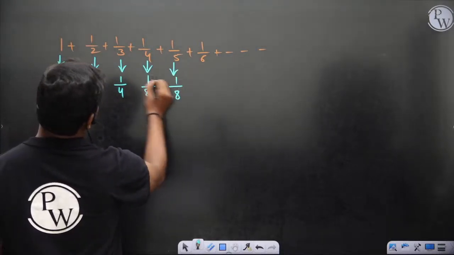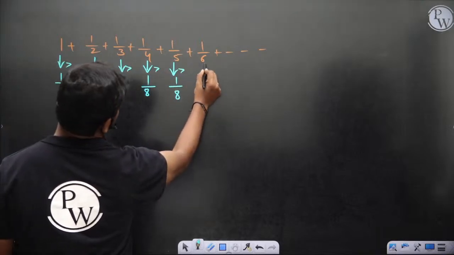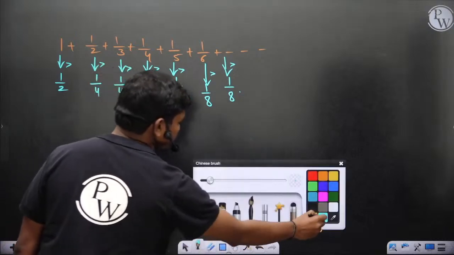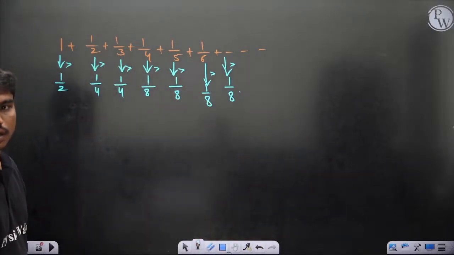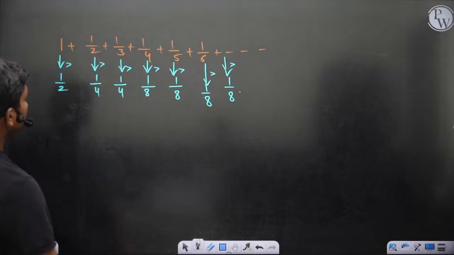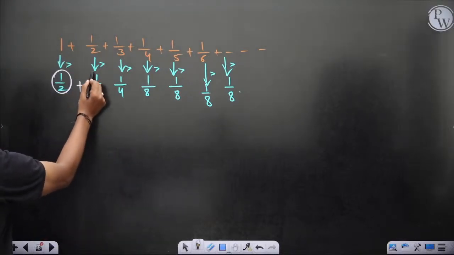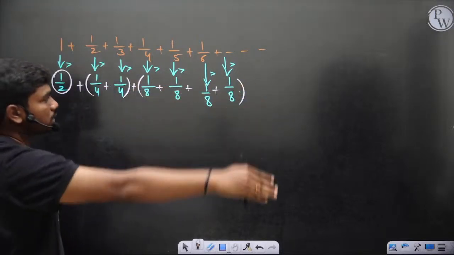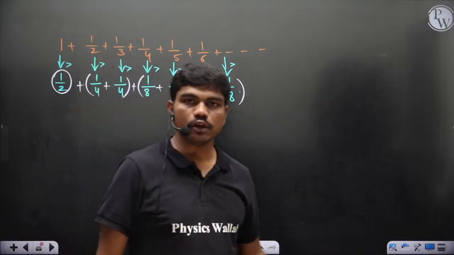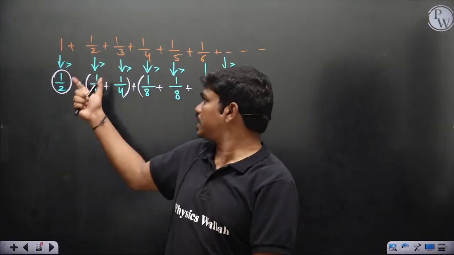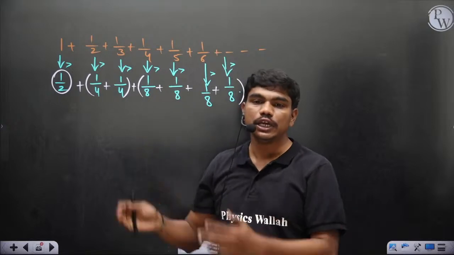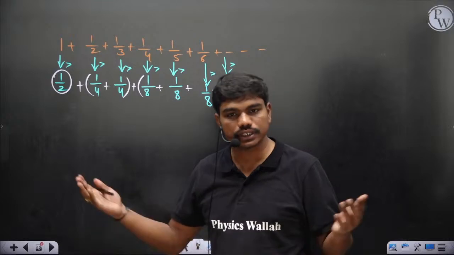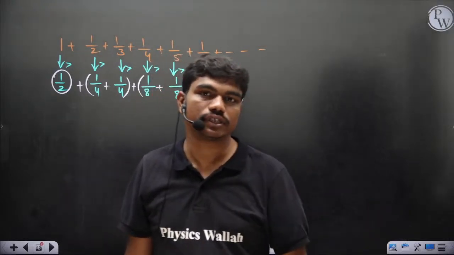This is greater than 1 by 8. 1 by 6 is greater than 1 by 8. 1 by 7 is also greater than 1 by 8. So if you do this, how do we find that it diverges? I'm showing you. So this is half, plus this is again half, plus this is again half. Likewise, if you look at the next 1, 2, 4, 8 terms, again you'll get half. So if you form groups of 1, 2, 4, 8, 16 terms, you'll keep getting sums which are more than half. Understood? So infinite times half is infinite. That's why the series diverges actually.